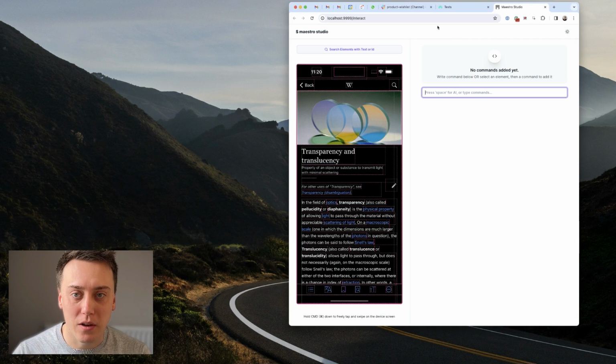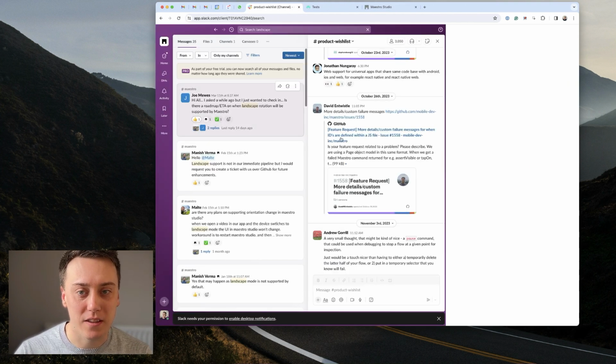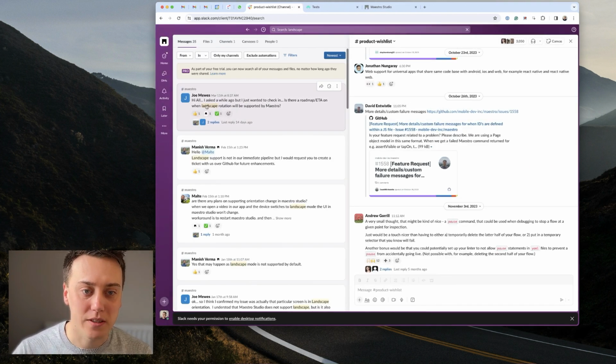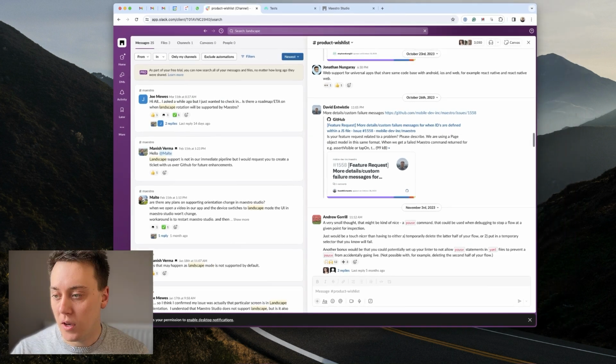If you take a look through the Slack channel on Maestro, what you'll see is that there's lots of people who are asking about landscape rotation, but it's not officially supported by the Maestro team. However, my experiments have shown that there is some feasibility, and I'm going to take you through that now. Initially, let's take a look at iOS.